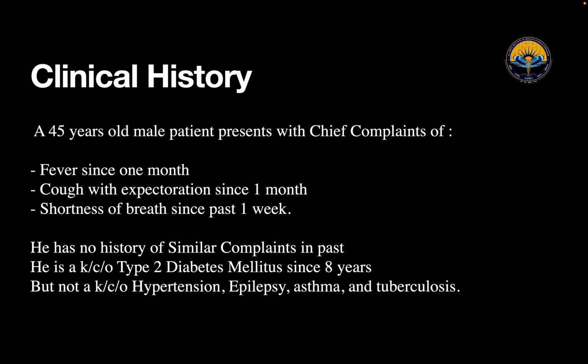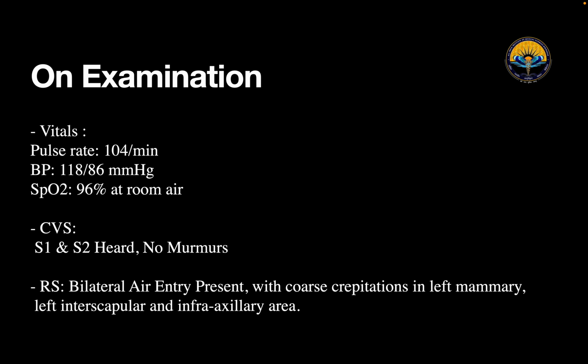So this is a case of a 45-year-old male patient who presented with a chief complaint of fever since 1 month, cough with expectoration since 1 month, and shortness of breath since the past 1 week. He has no history of similar complaint in the past. He is a known case of type 2 diabetes mellitus since 8 years, but not a known case of hypertension, epilepsy, asthma, or tuberculosis. On examination, his vitals were pulse 104 per minute, BP 118/86 mmHg, SpO2